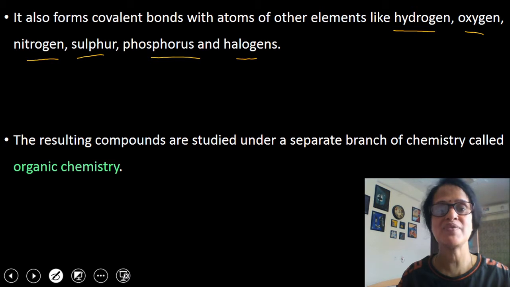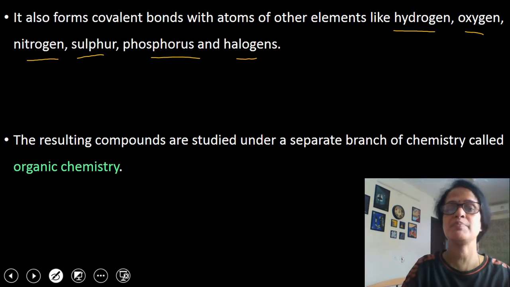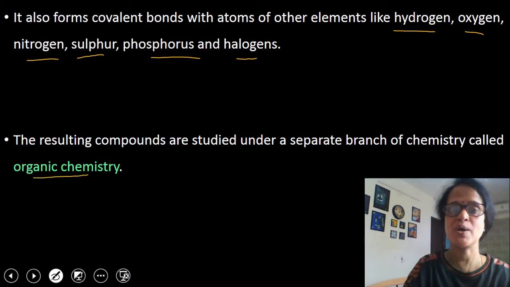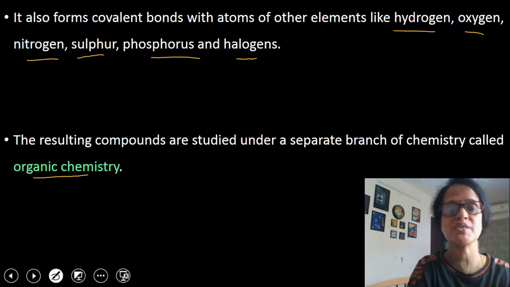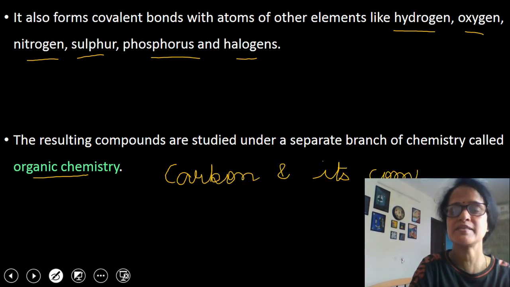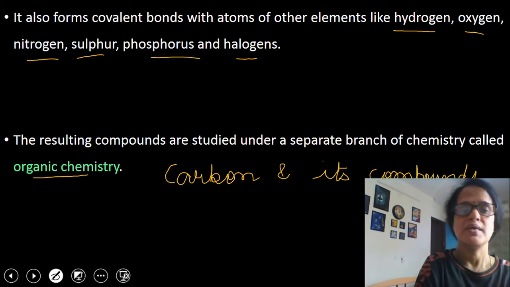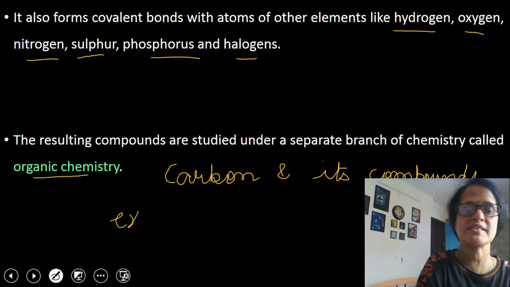The compounds of carbon are studied in a separate branch of chemistry which is called organic chemistry. So we can define organic chemistry as the branch of chemistry in which we study carbon and its compounds except oxides. Excluding oxides.